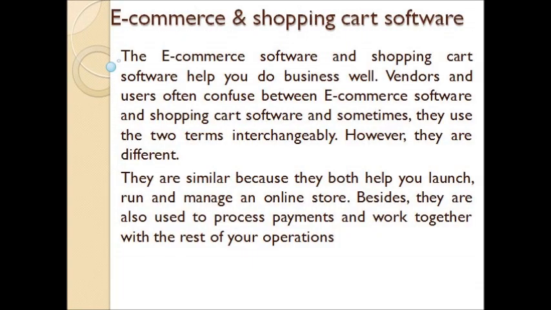Now the next topic we are moving to is e-commerce and shopping cart software. We are all aware of e-commerce websites like Amazon, and we are also aware of shopping cart software. Shopping cart, we all know what it is today.